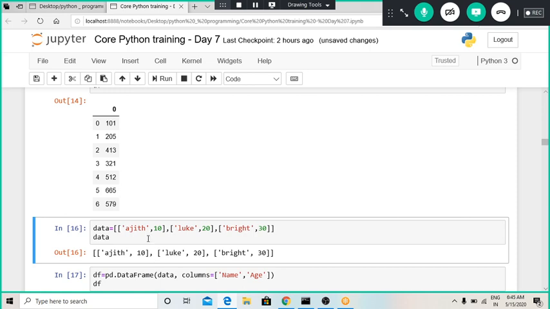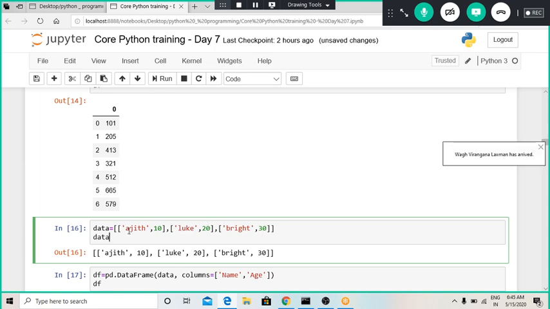Now let us define a data frame from a list of lists. Data is a list which has items that are also lists. So this is another way of defining a list. This is the first item, this is the second item, and this is the third item.